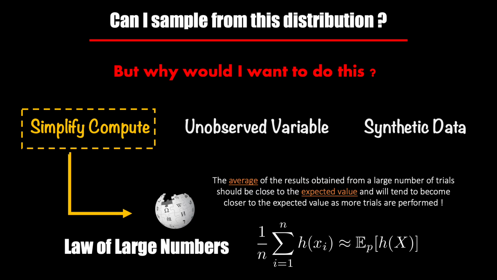One way we get around the integral problem is with the help of law of large numbers. This law states that if we can sample from the target density function, which is p in this case, you may get to the expectation by simply doing the average of the samples from the distribution p. The trick here is sampling, that is, you should be able to sample from p. But the reality is that for most of the distributions of interest, sampling is sometimes not even possible, let alone easy or computationally efficient. And hence we have this challenge of simplifying the compute.